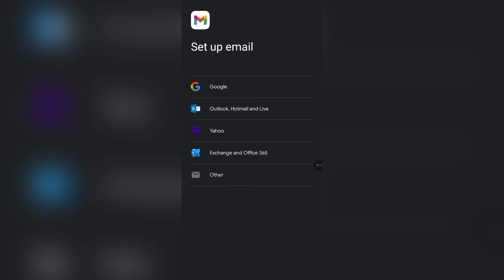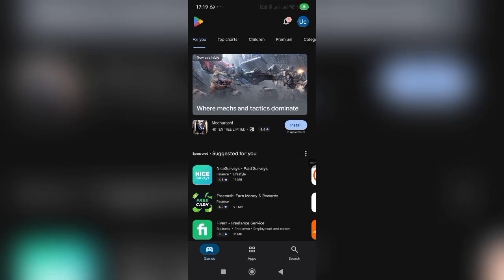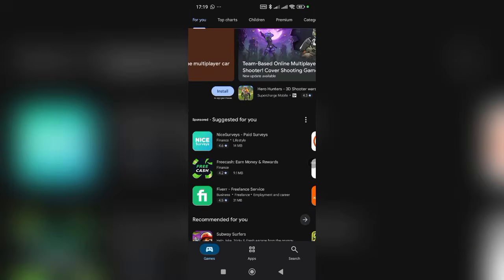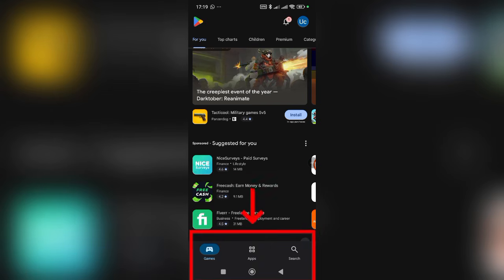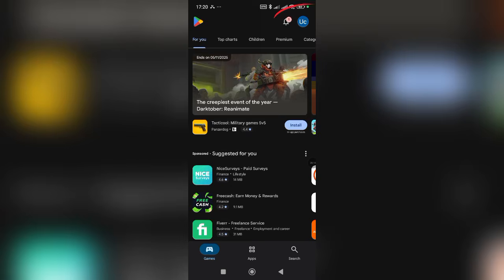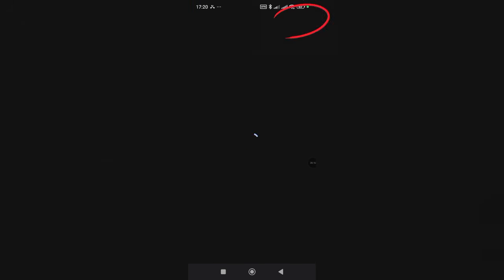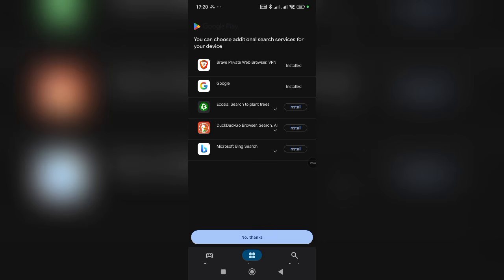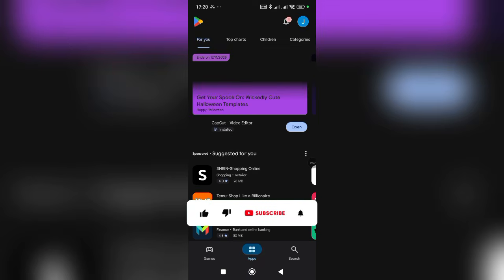So I think our email is created, so let's just go back to our account. Now, after you have created your UK email address, you can actually see that we have these three icons right here. This is actually a Nigerian Play Store. To get your UK Play Store, just come down to this icon you're seeing right here. Click on that, which shows your different emails. Let's go back so you can understand this.